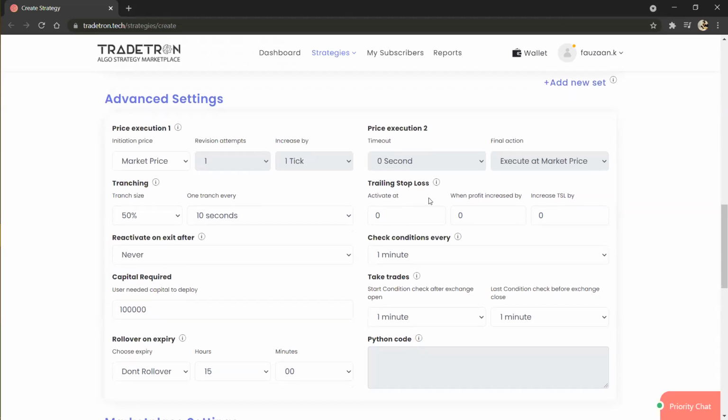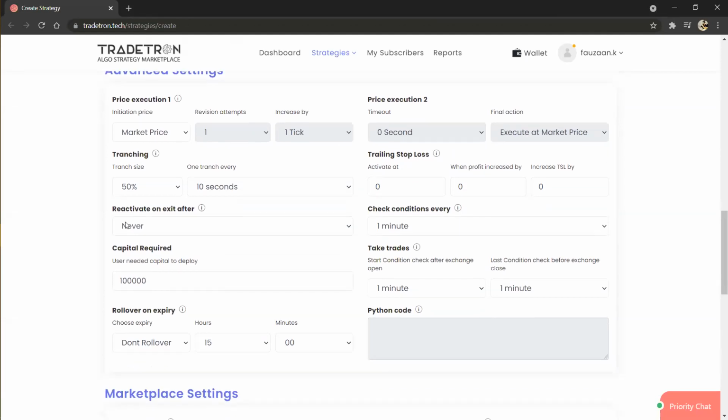So here comes a trailing stop loss. It helps you to trail your stop loss based on your P&L conditions. Again, as I told you earlier, these advanced settings work on strategy level and not on set level. So this trailing stop loss also works on strategy level and not on a specific set level. I hope I'm clear.